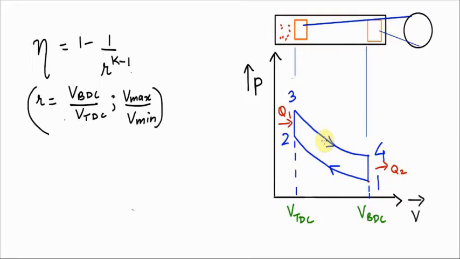Now, what would be the change if we delay the ignition timing? The piston is traveling from 1 to 2. It has compressed the charge present in the combustion chamber, but now there is no spark ignition taking place, so there will be no increase in pressure.